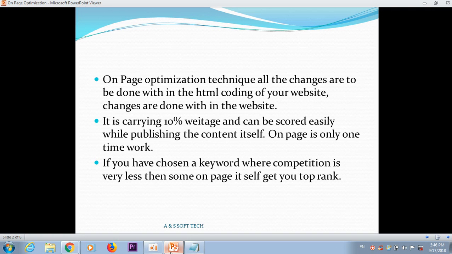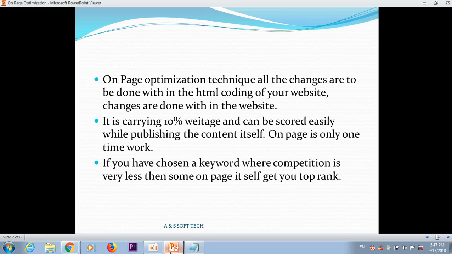Within the HTML coding only we will make the changes. On-page optimization is 10% of the total SEO and off-page optimization is 90%. But this 10% is also very important for getting your website into the top 10 results on a search engine results page.